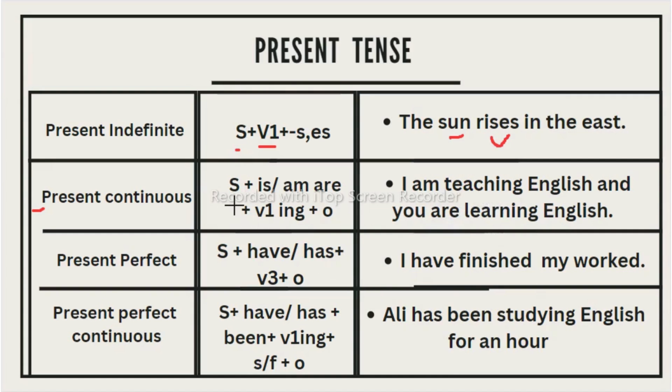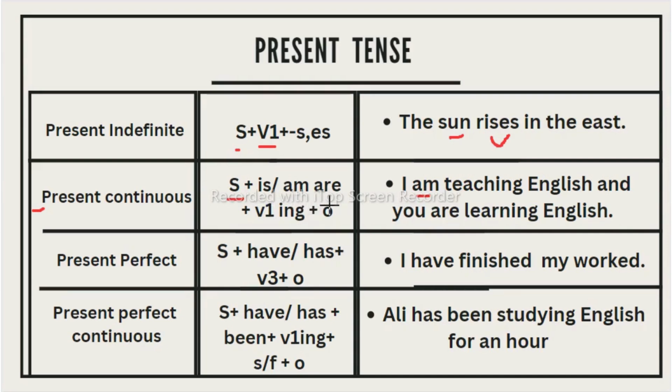So this is the structure of the present continuous tense. Subject plus is, am, or are, based on the subject. If your subject is singular, you need to take is. If you are talking about yourself, you need to take am. How have I taken am here? Because I am talking about I. That's why I have taken am here.